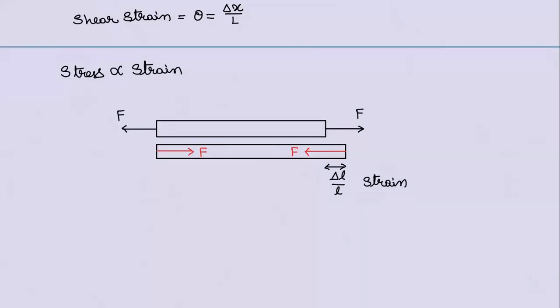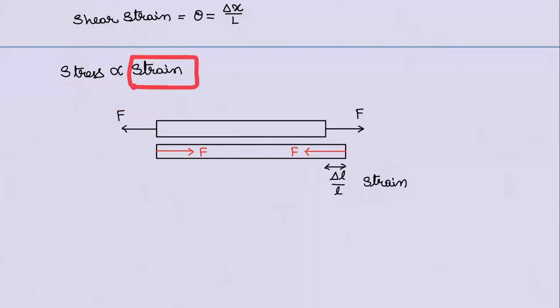So stress is internally developed force per unit area. That means if the body is not deformed, then it doesn't have any tendency to come back. So if deformation is not there, that means strain is not there, internal force won't develop, so stress won't be there. So observe, stress is proportional to strain. So stress depends on strain, not strain depends on stress.